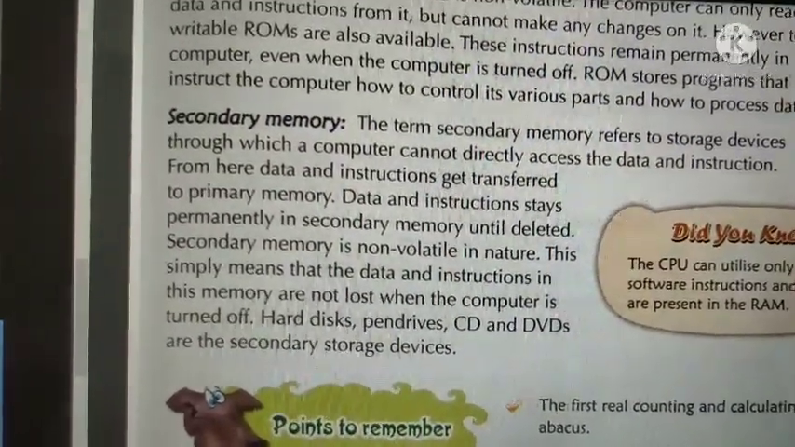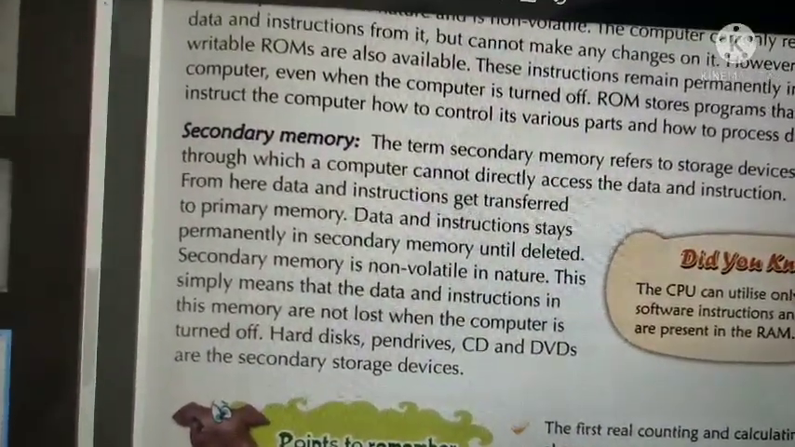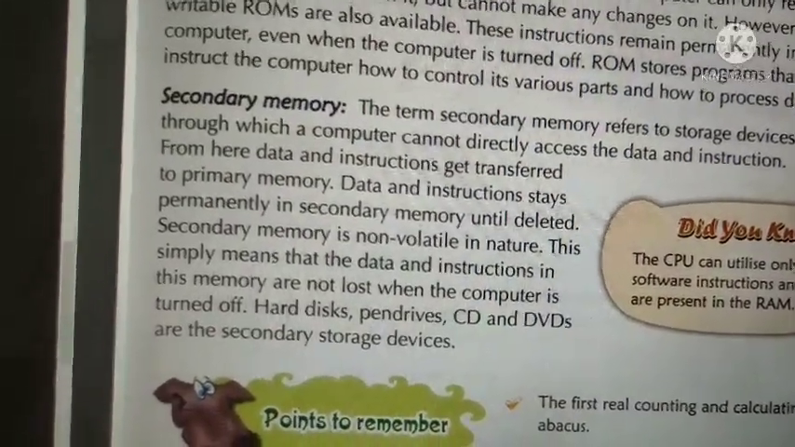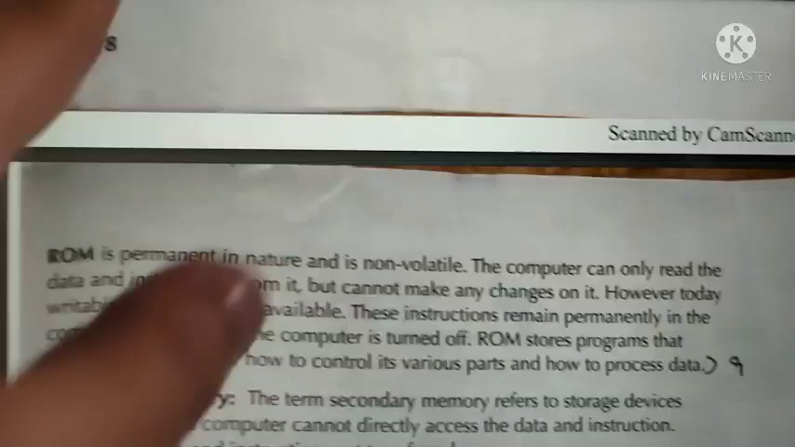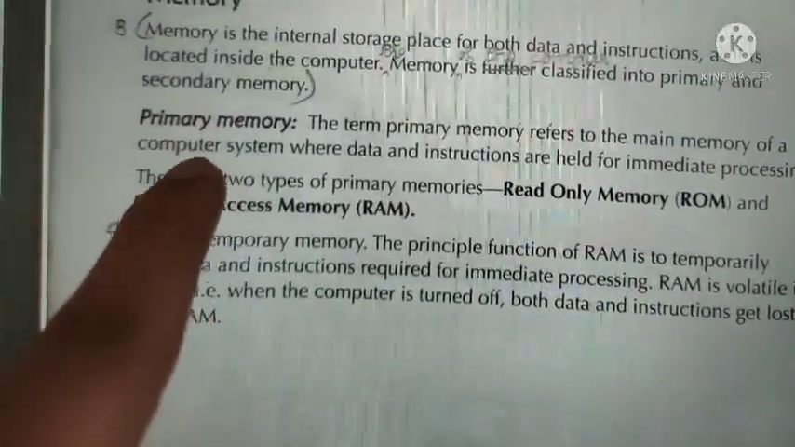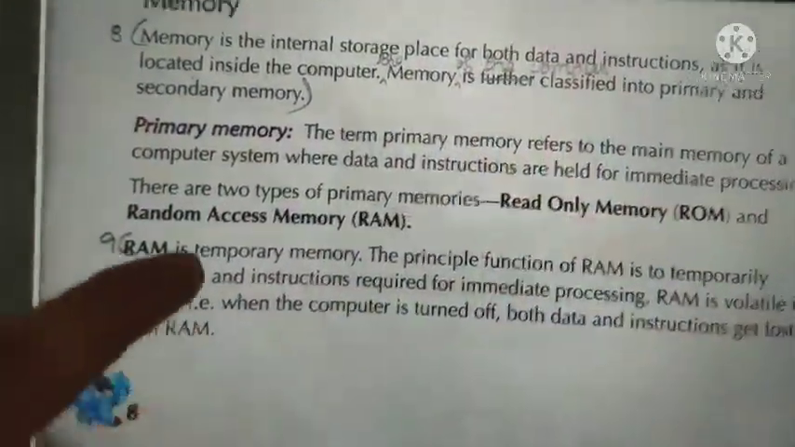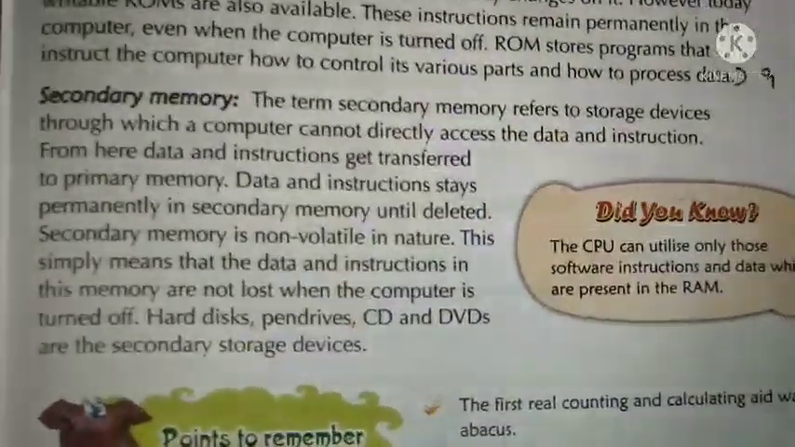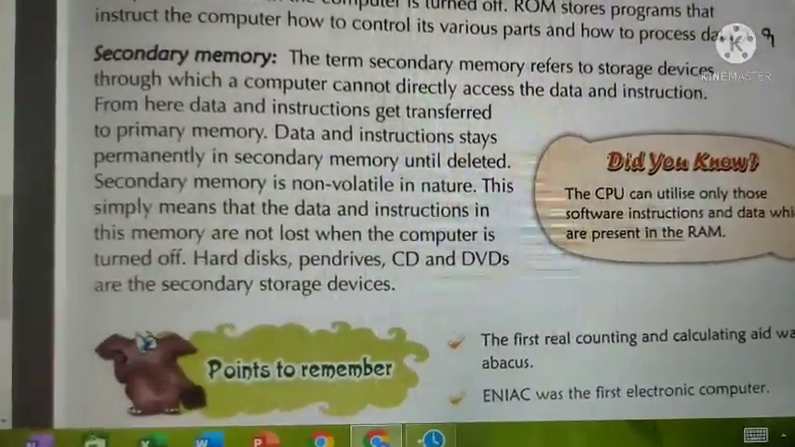One is primary and another one is secondary. Secondary memory is also an important memory, but it is not as important as primary memory. Primary memory is so important. Secondary memory is next to it because it is secondary. It is next to it. What does the secondary memory do?